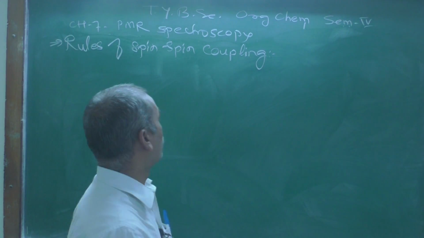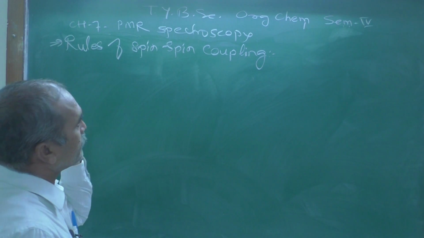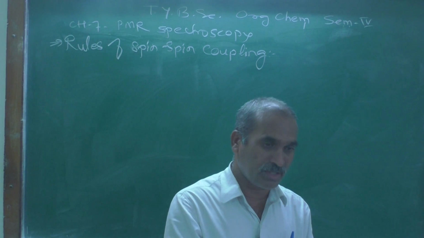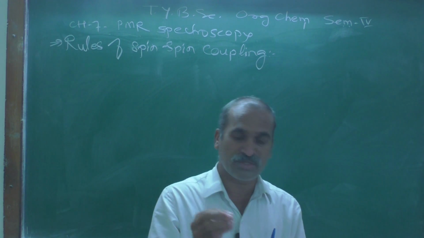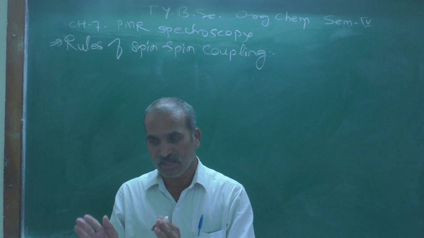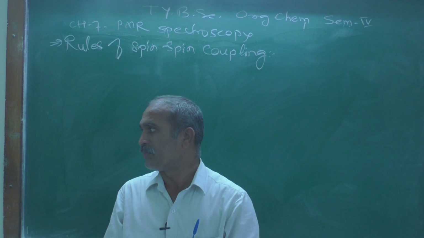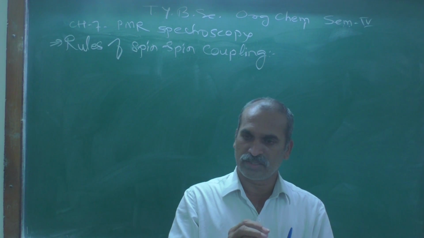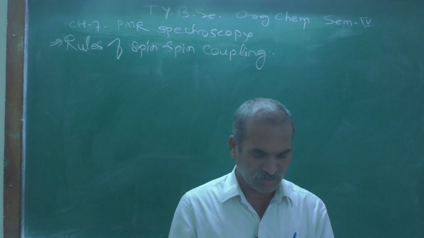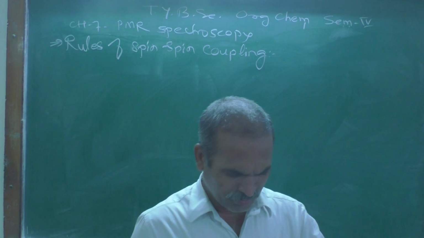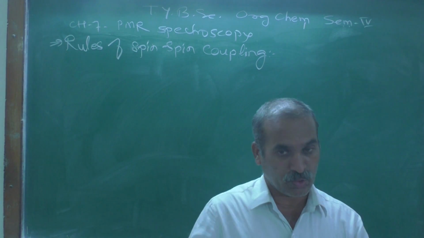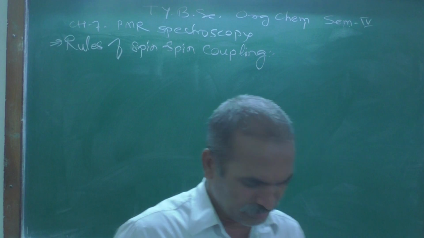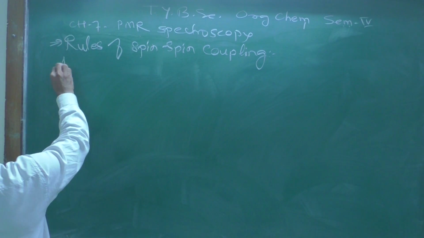Let's see here the rules of spin-spin coupling. When coupling occurs and why coupling occurs, there are certain rules, and only when they are satisfied is coupling possible; otherwise there is no coupling. So the spin-spin coupling is governed by the following rules. Let's see rule number one.